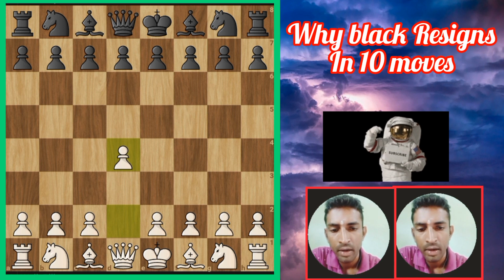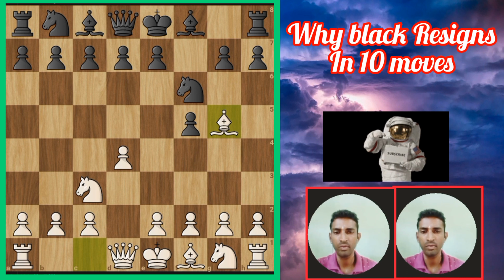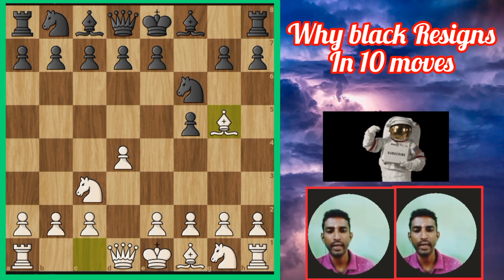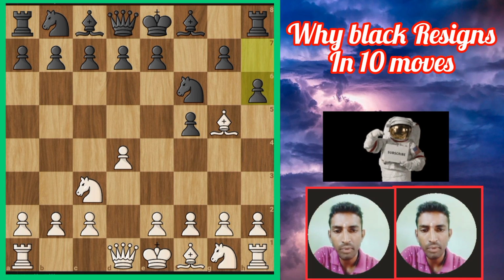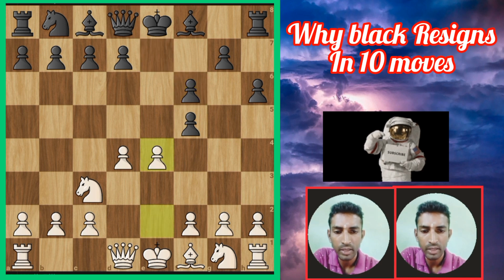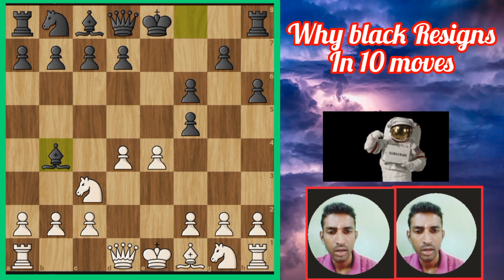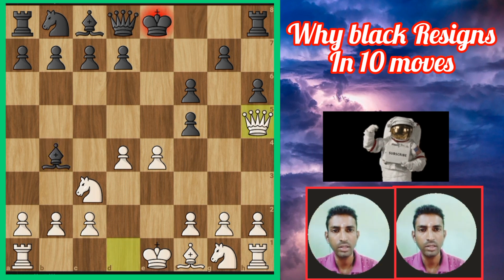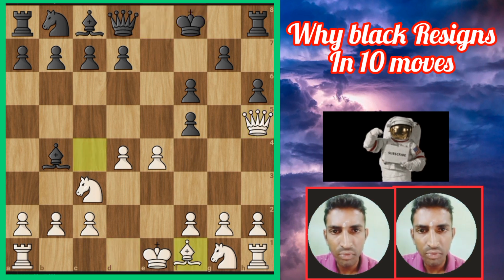Then f5, the Dutch Defense. Knight goes to c3, knight f3, bishop g5, Rapport variation of the Dutch Defense. Another move, Black goes to h6, bishop takes on f6, e takes on f6, e4, bishop b4, pinning the knight. Again the queen goes to h5 and gives check. Then the king goes to f8. Then bishop c4.